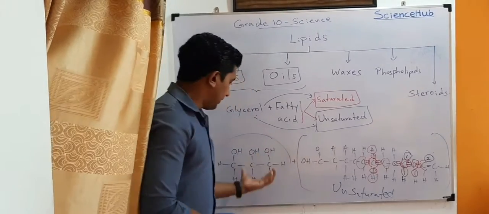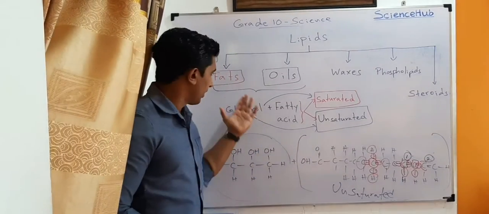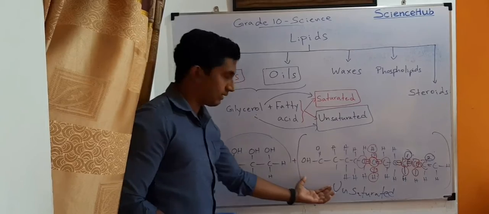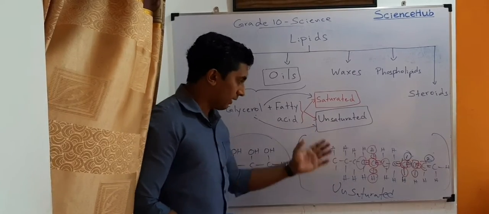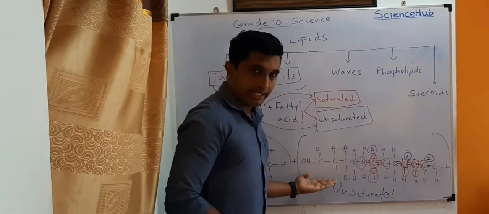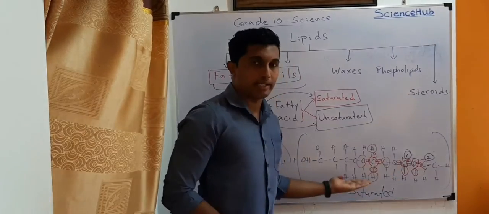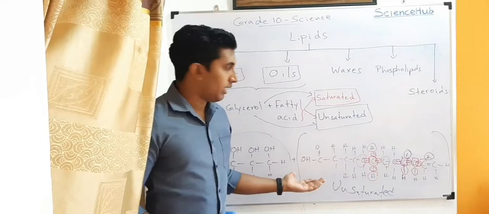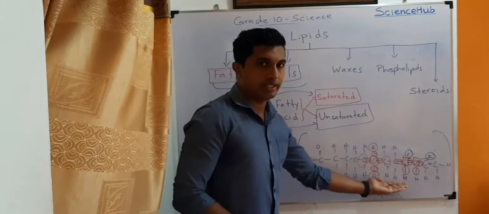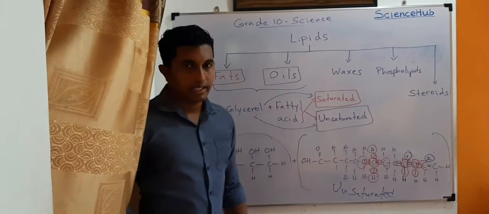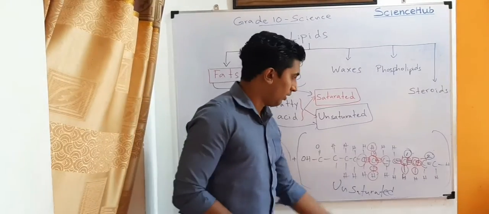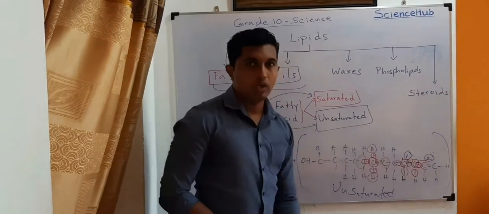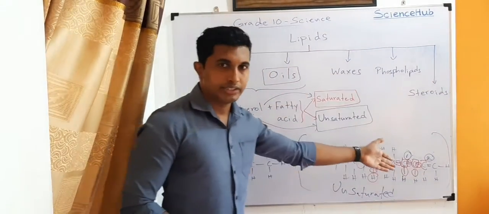Now this is the structure of glycerol, and this is the structure of fatty acid. A saturated fatty acid contains only single carbon bonds. An unsaturated fatty acid contains one or more double bonds in its chain.